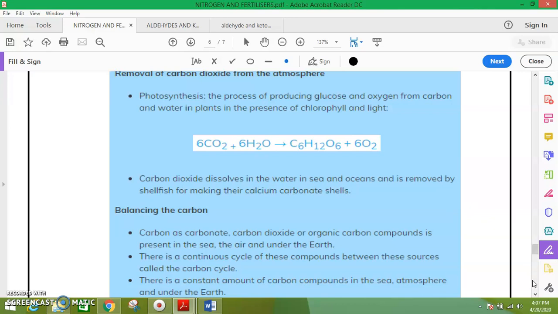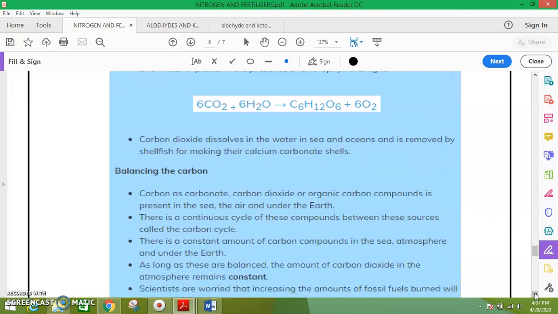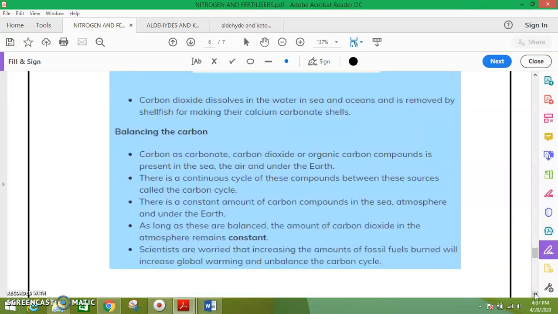Balancing the carbon, as I explained above. Carbon as carbonate, carbon dioxide and organic compounds is present in the sea, air and under the earth. There is a continuous cycle of these compounds between these sources, called the carbon cycle. So what are the main sources in this cycle?